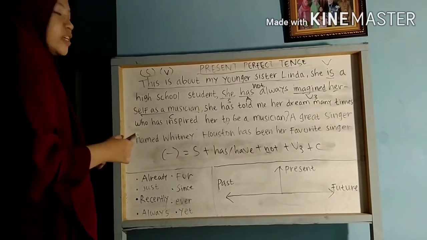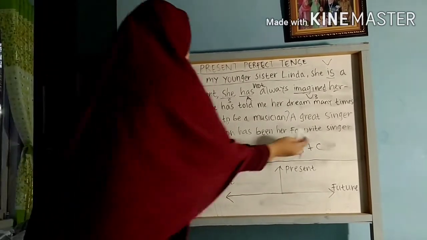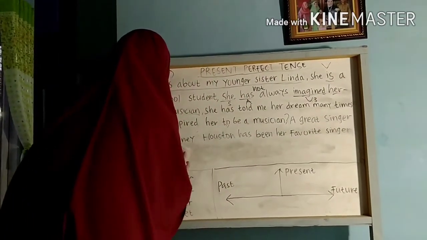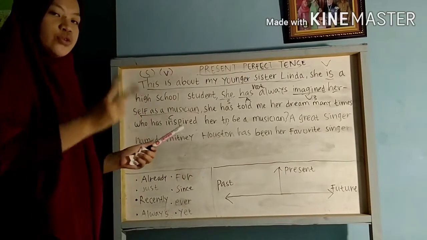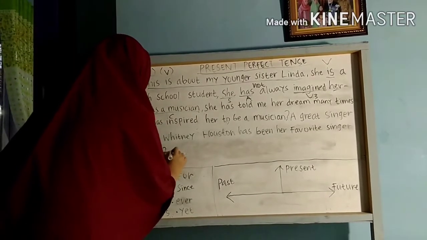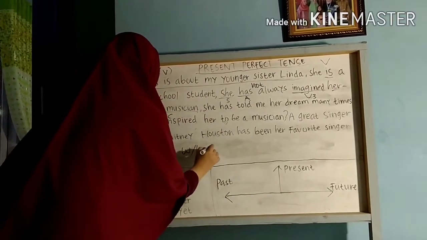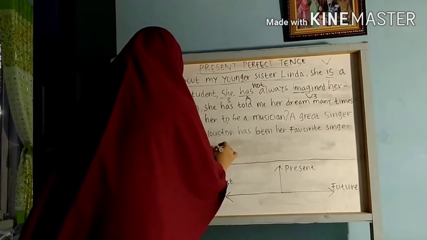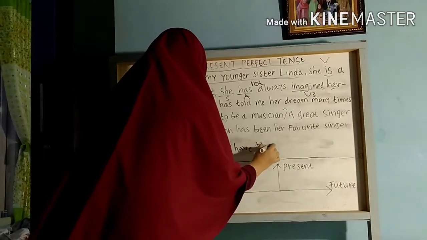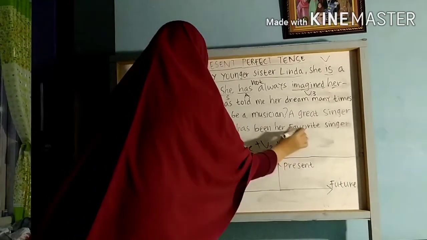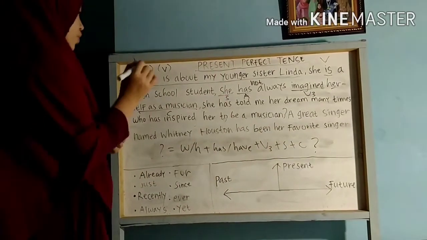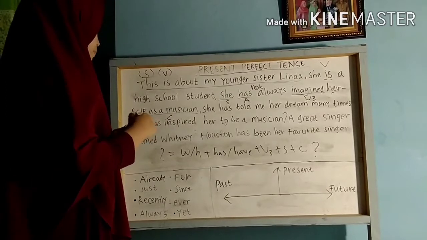Okay, let's move on to the interrogative one. So there are two types of interrogative sentence. The first one is using WH question plus auxiliary, has or have, plus subject plus verb 3 plus complement plus question mark. Don't forget the question mark.